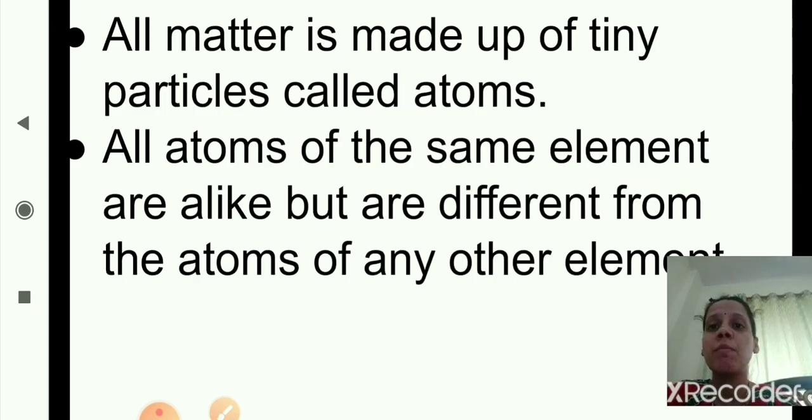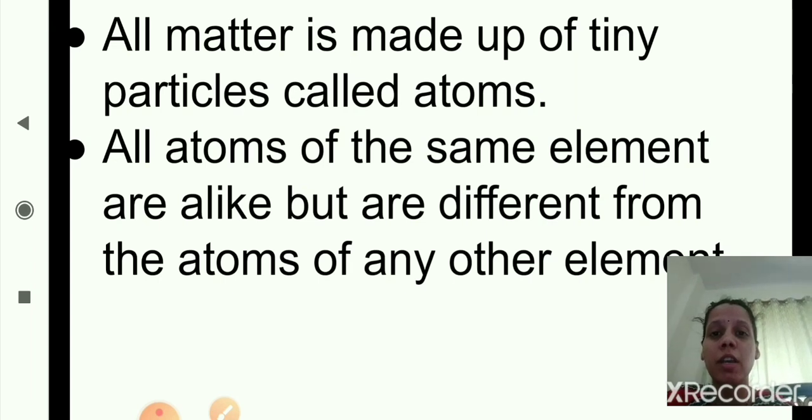According to Dalton's theory, all matter is made up of tiny particles called atoms, and all atoms of the same element are alike, but they are different from the atoms of any other element.